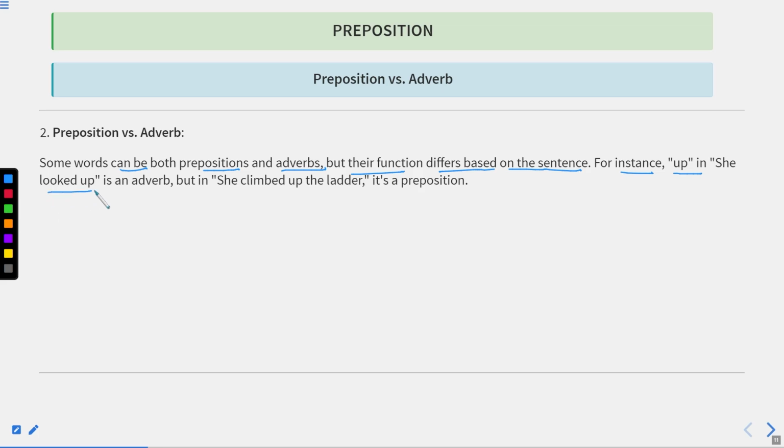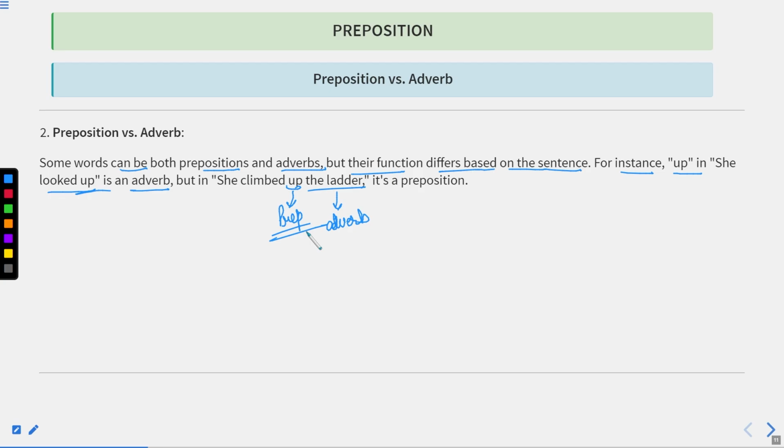Okay. Now, she looked up. Here, up is an adverb. Now, she looked up. It means, where did she look? She looked up. So here, this word up is indicating the place where this task has been done. Okay. But in she climbed up, it means she climbed up the ladder. Here up is the preposition. Why so? Because this up is showing the direction in which the task is being done, whereas the ladder is the place where she climbed up.